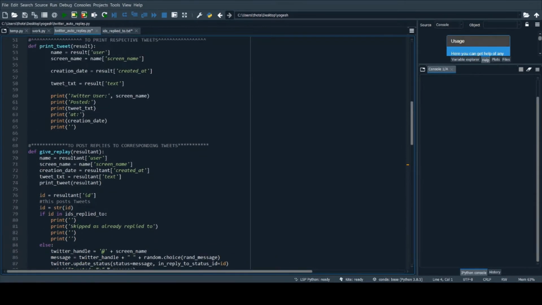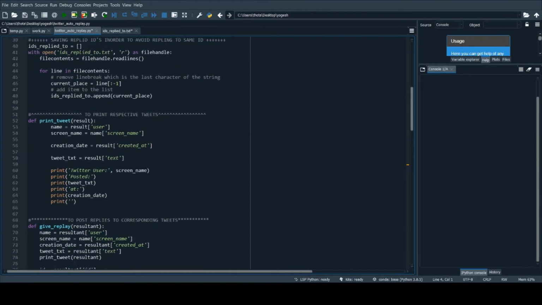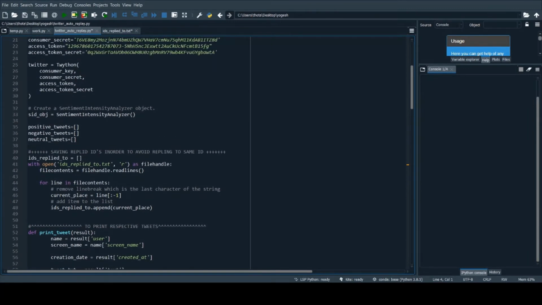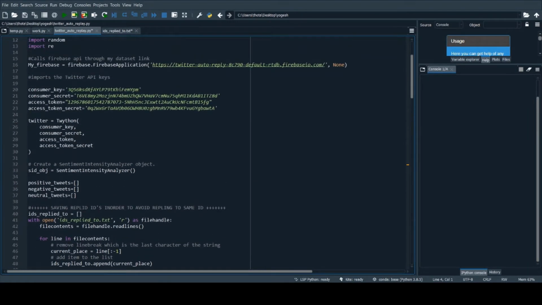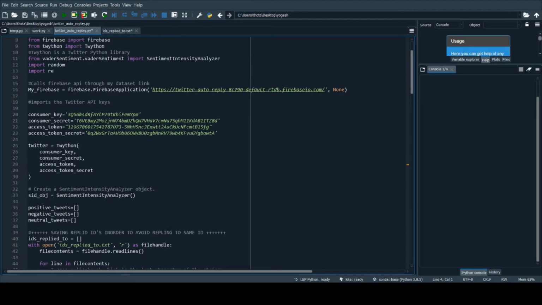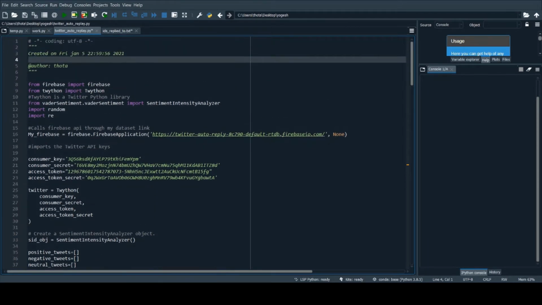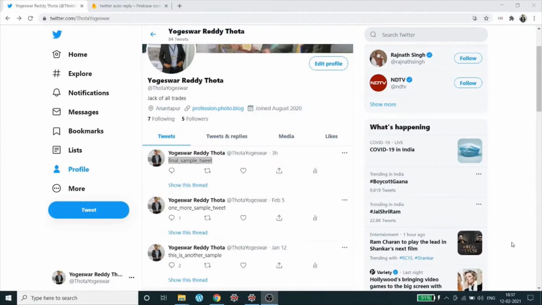Here, I automated my code to also provide solutions to the customers in the form of replying to that particular post by analyzing it. And the whole act will be recorded in Firebase for future reference. Well, before explaining the code, let me show you a live demo.